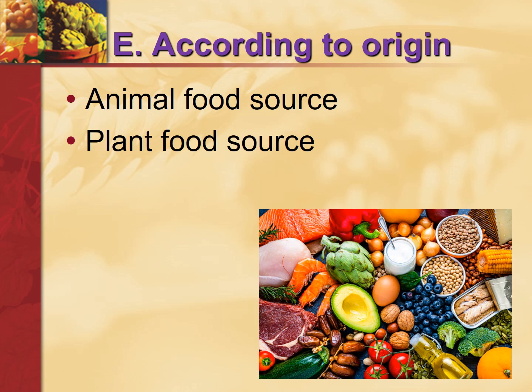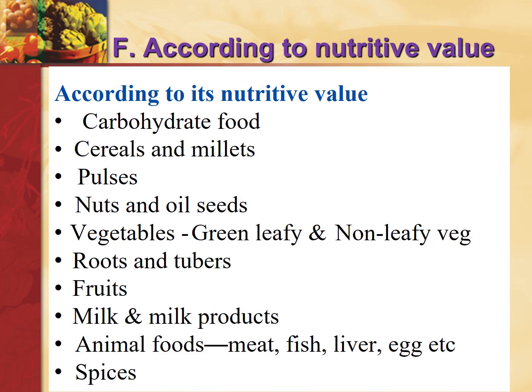According to origin, it can be animal source of food and plant source of food. All the green leafy vegetables are plant foods; animal foods are all meat, egg, first class proteins. According to nutritive value, it can be carbohydrate food, like cereals and millets, pulses, then nuts and oil seeds are one group.